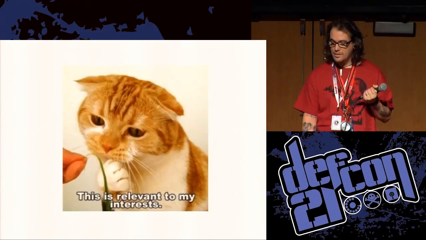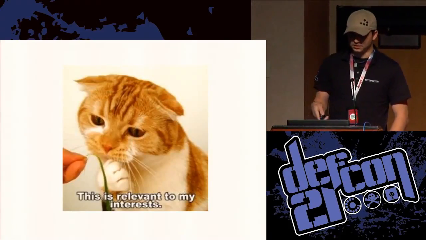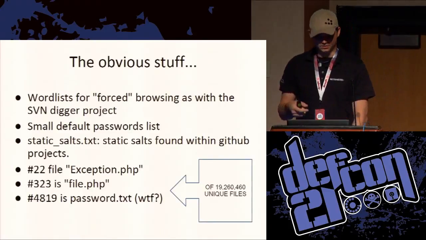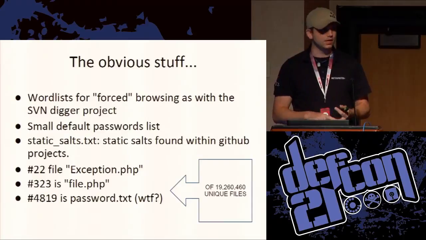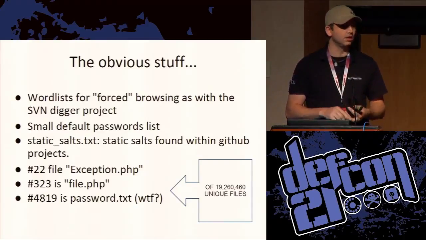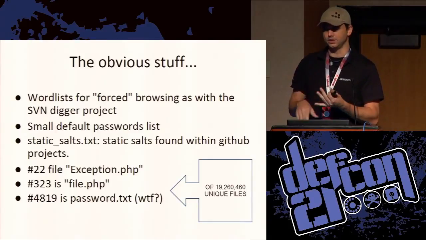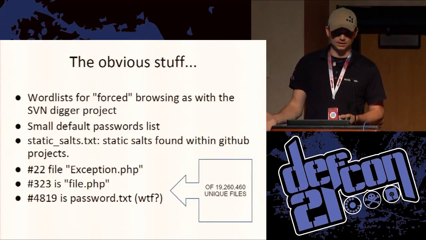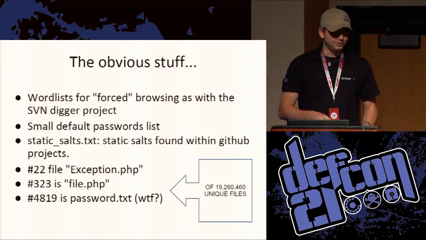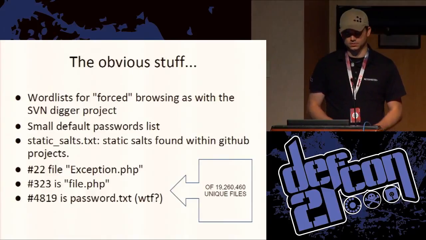So this is where it gets relevant to what I do. I'm a senior red teamer, and one of the things I do is break stuff. So I already talked about forced browsing. The SVN digger kind of started that whole thing. The great thing about forced browsing is when you get a set of directories or word lists, you can just, exactly like Dirbuster, go through it and find it. You can actually use these lists with Dirbuster.